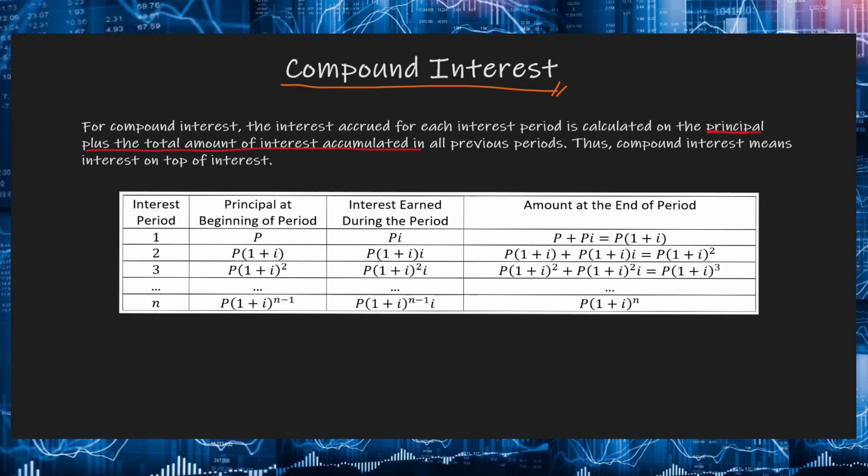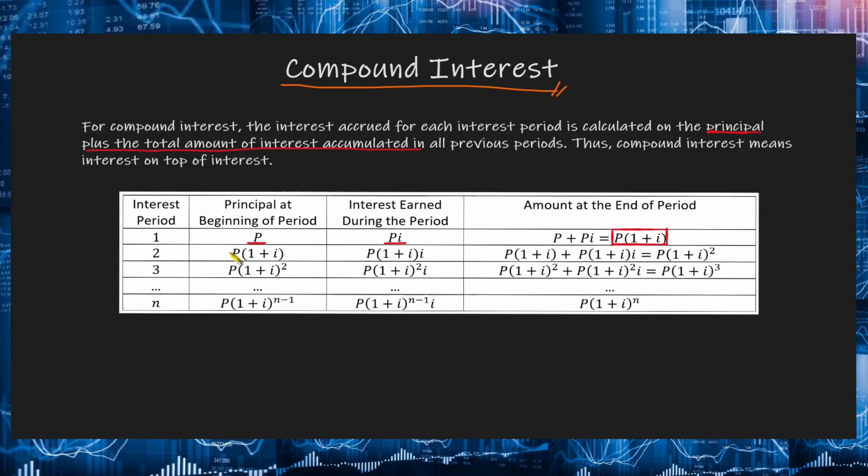So for our first interest period, yung principal or initial amount of money natin, let's just say that is P. So yung interest earned, if our interest rate is equal to I, yung interest earned natin during the first interest period will be equal to P times I. Therefore, the total amount at the end of our interest period will be equal to the principal at the beginning of the period plus the interest earned during the period. This will be P plus PI, or this will be equal to P times 1 plus I.